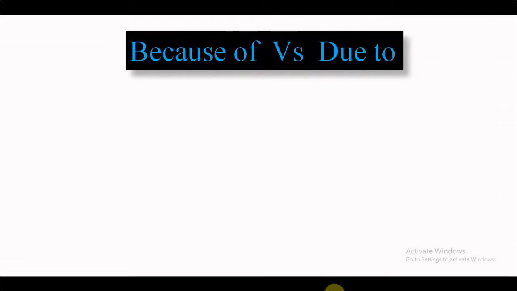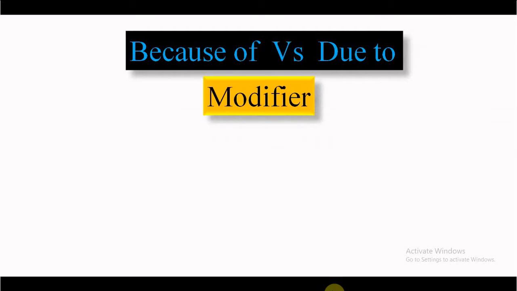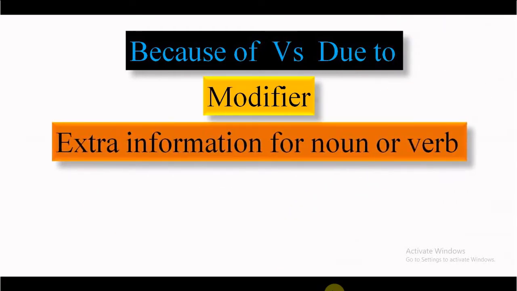Hello friends, there is a very common concern in GMAT sentence correction related to because of and due to. So let us understand in detail what is because of and what is due to. First of all, we should understand that it is a modifier. And what is a modifier? Modifier means extra information for a noun or verb.